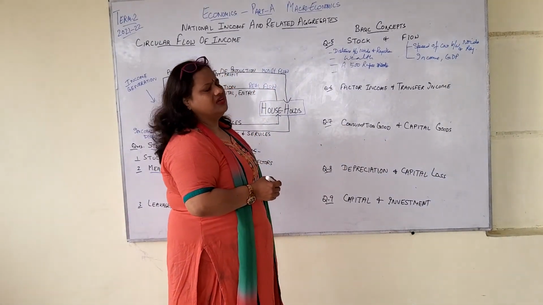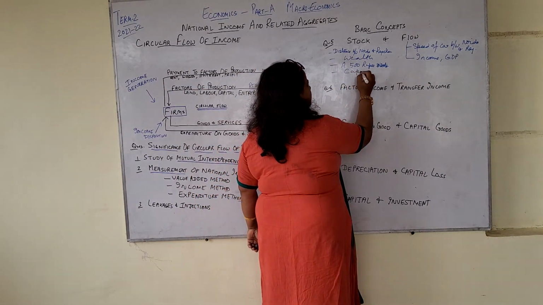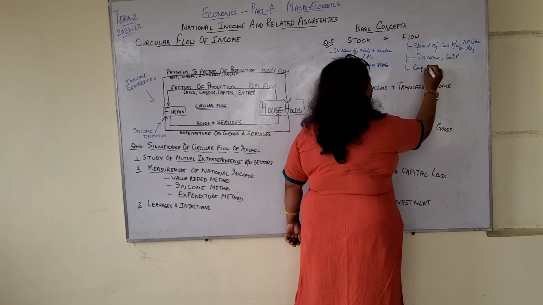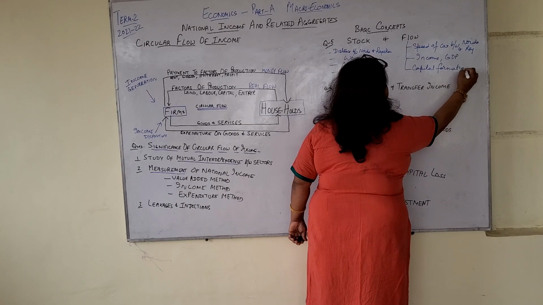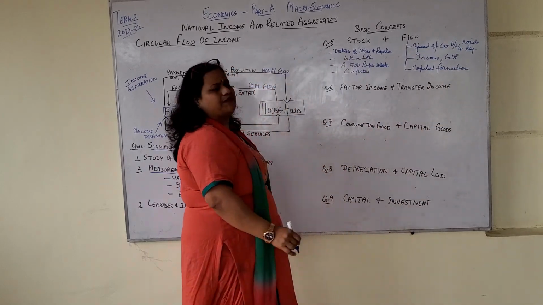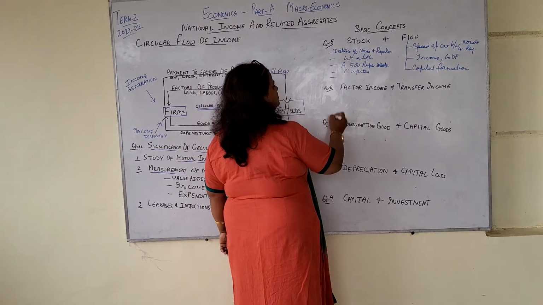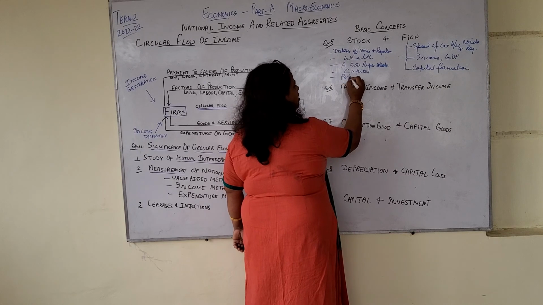Then under stock, you can say capital. But here it is capital formation. Capital formation depends on investment, which keeps on changing. So capital and capital formation. Then you can take a few more examples, population.